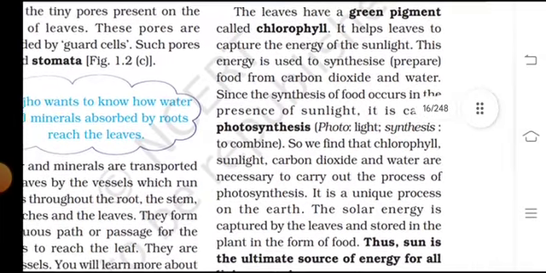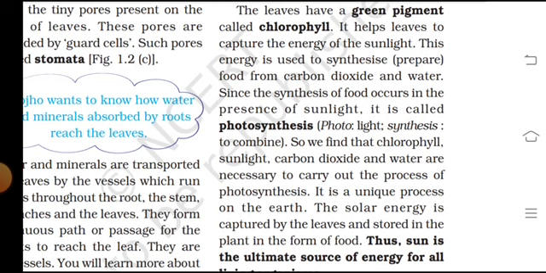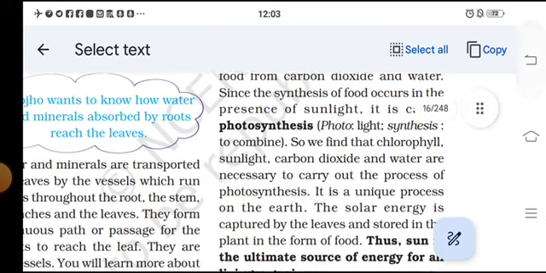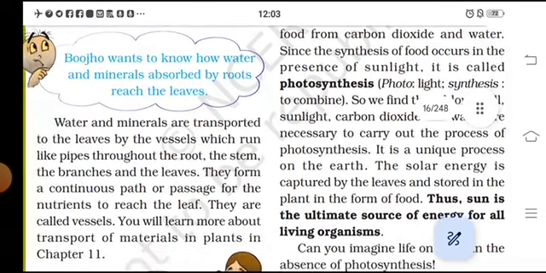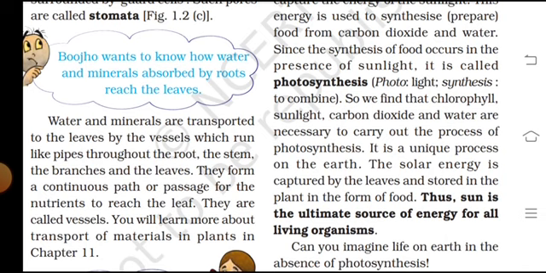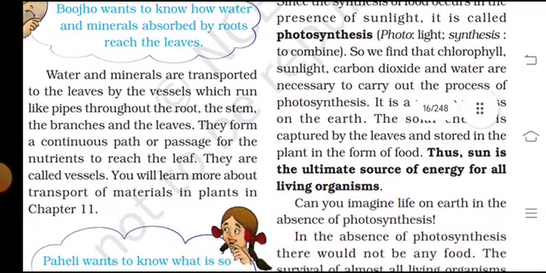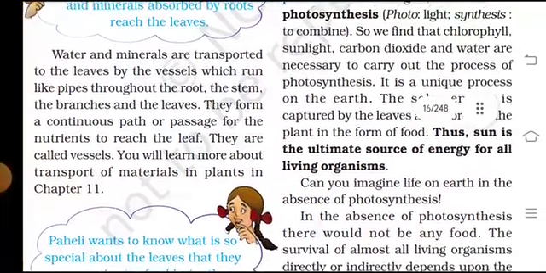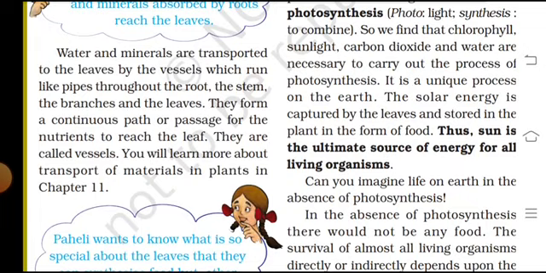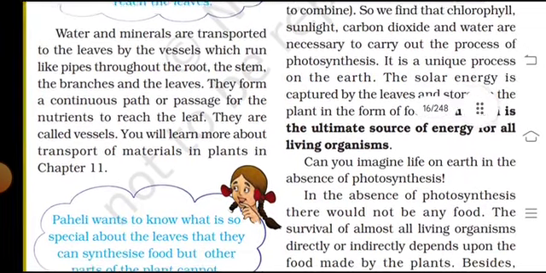The leaves have the green pigment called chlorophyll, and it helps the leaves capture the energy of the sunlight. This energy is used to synthesize and prepare food from carbon dioxide and water. Since the synthesis of food occurs in the presence of sunlight, it is called photosynthesis, photo and synthesis combined. So we find that chlorophyll, sunlight, carbon dioxide and water are necessary to carry out the process of photosynthesis.